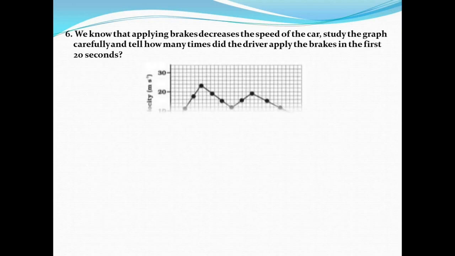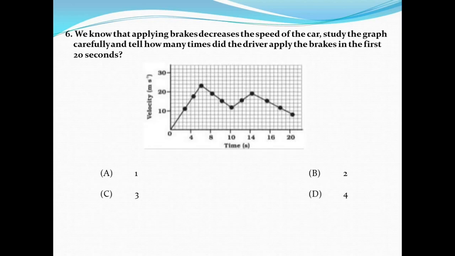Next, question number 6. We know that applying brakes decreases the speed of the car. Study the graph carefully and tell how many times did the driver apply brakes in the first 20 seconds.